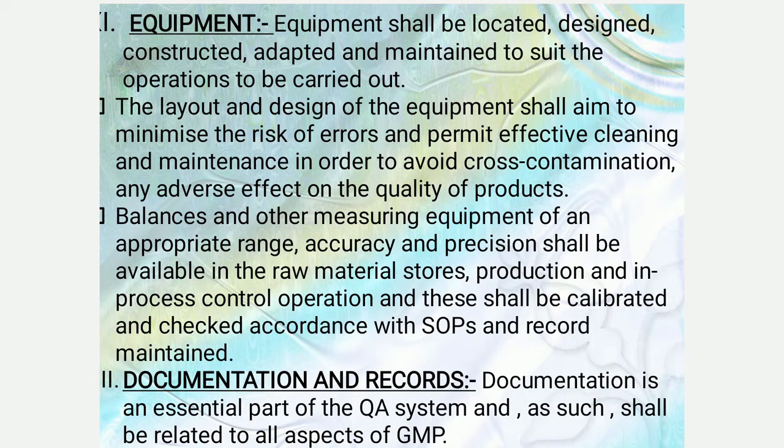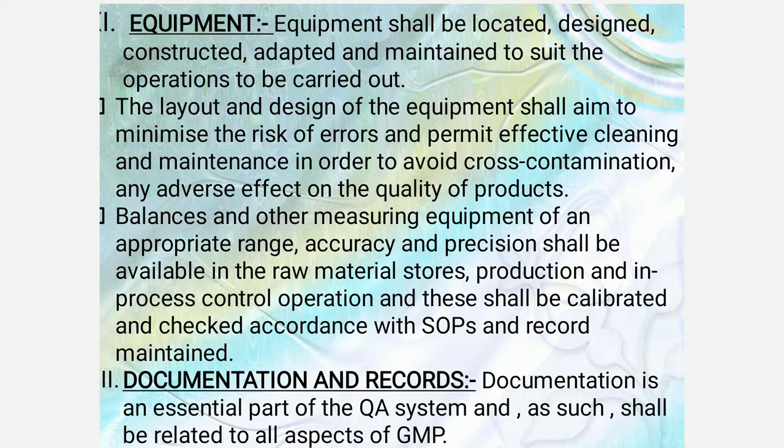Balances and other measuring equipment of an appropriate range, accuracy, and precision shall be available in the raw material stores, production, and in-process control operations, and these shall be calibrated and checked in accordance with the standard operating procedures, and records maintained.